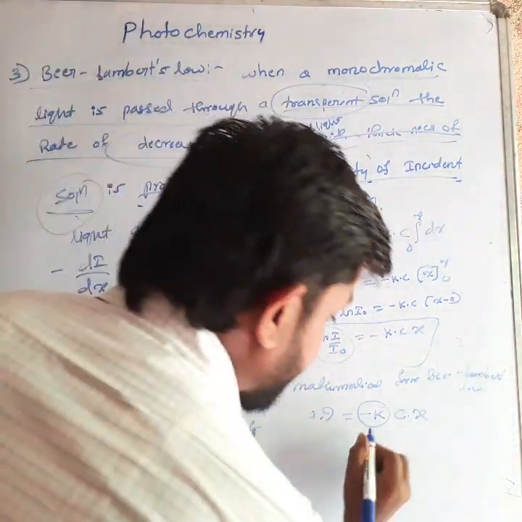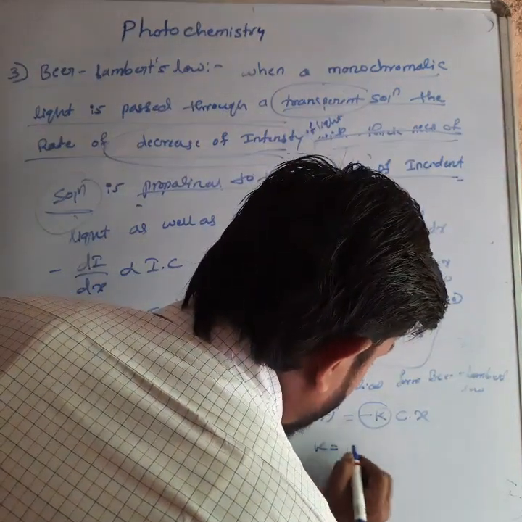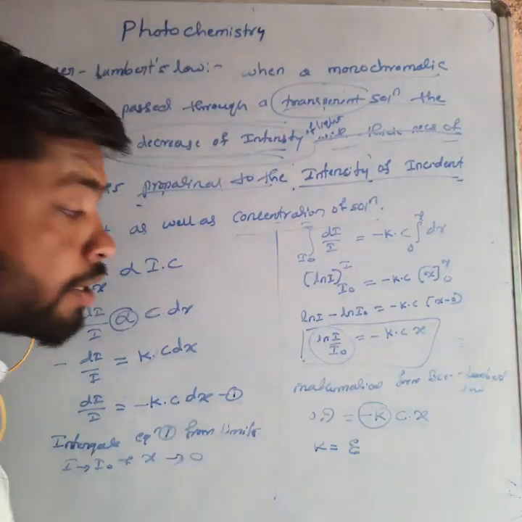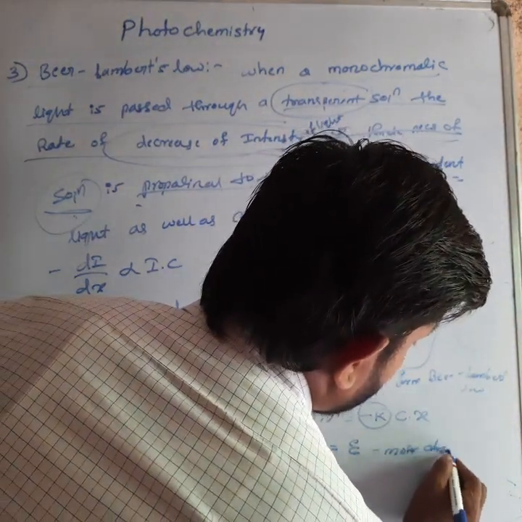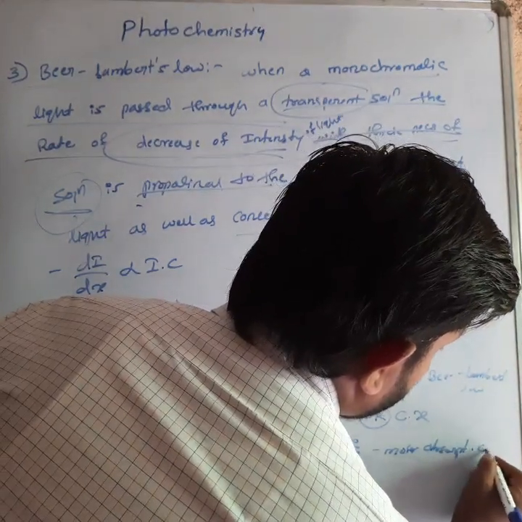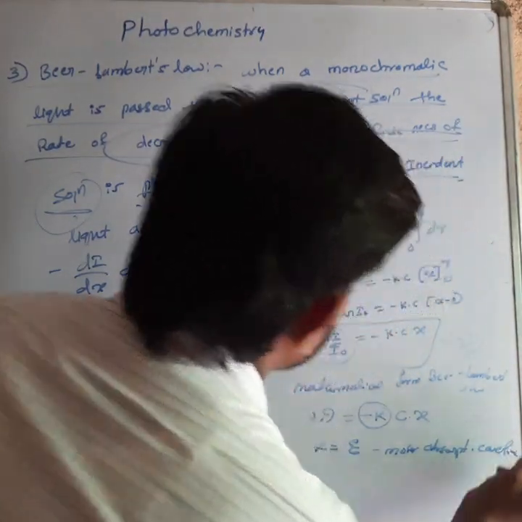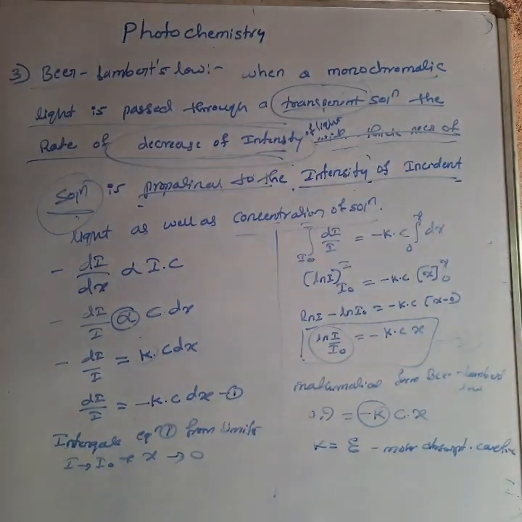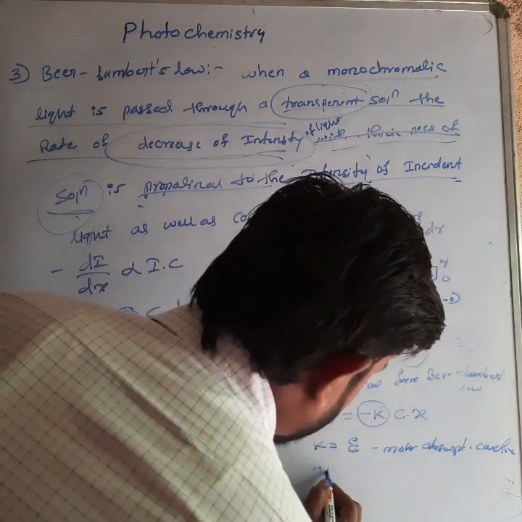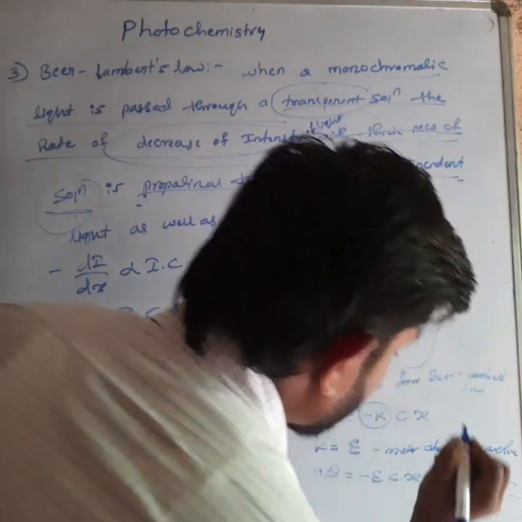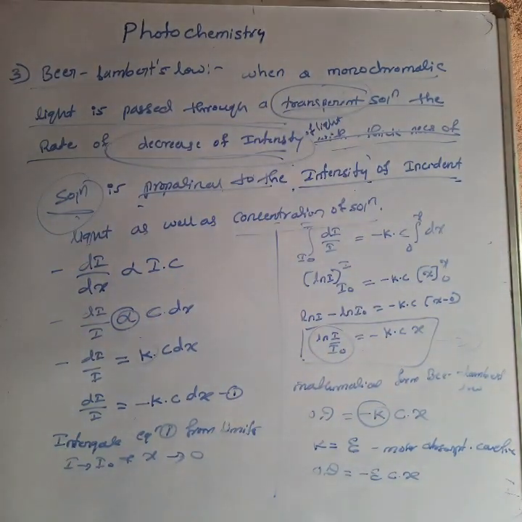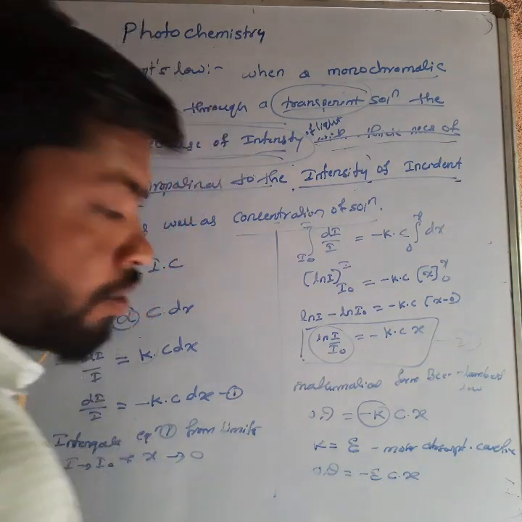This proportionality constant I can put as k into epsilon. Epsilon means the molar absorption coefficient. I can put it here. So OD equals minus epsilon C into x.